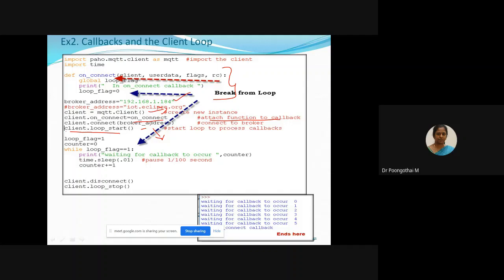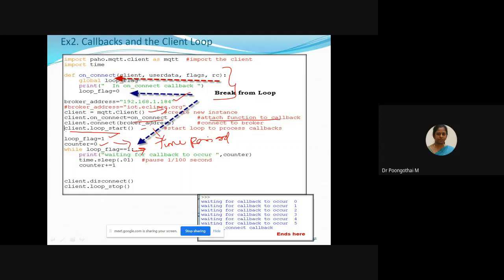Okay. So here loop flag is equal to 1 and counter is 0. Counter is for counting the events, callback events. Let's say it will count the time period, the waiting period. So here we have got a while loop. So in the while loop, the flag is 1. So it is going to keep going around this, waiting for the callback to occur.